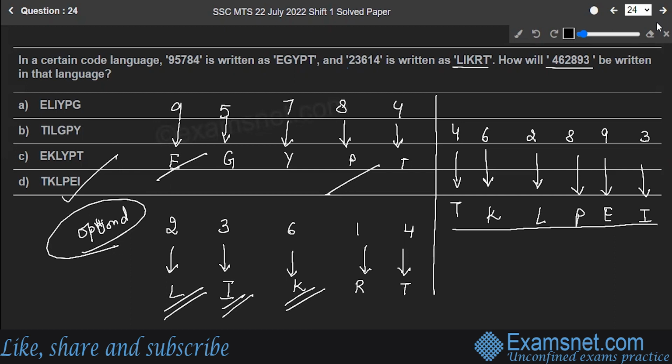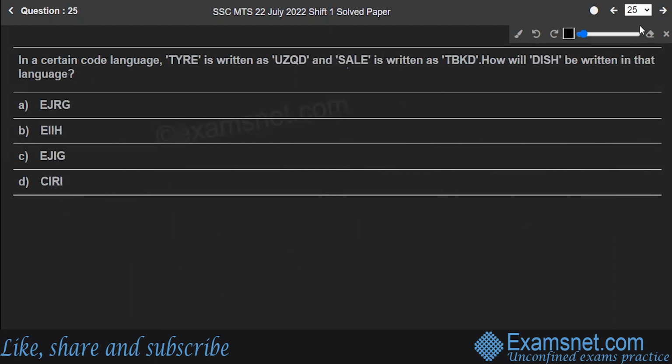Next is question number 25, which is the last question for your mental ability. Question number 25 says, in a certain code language, tire is written as UZQD, sale is written as TBKD. How will dish be written in that language? Okay, so let's make it. Now, finally, we'll be using the alphabetical place value table.